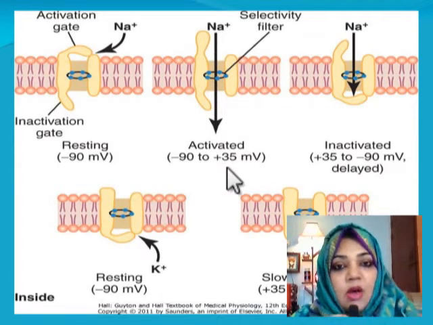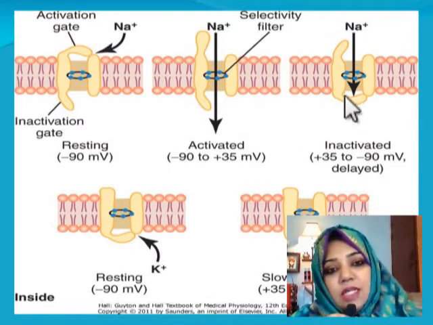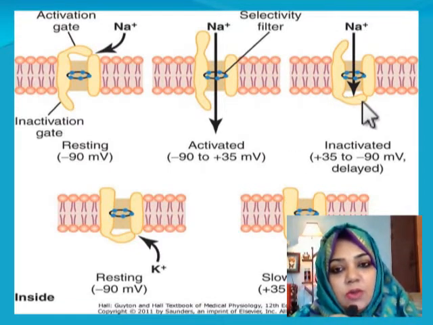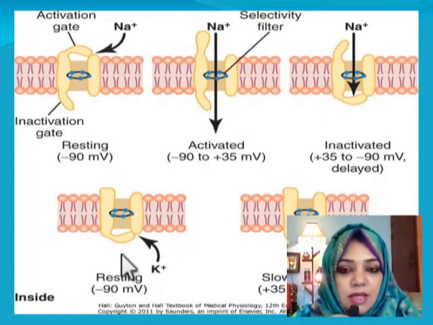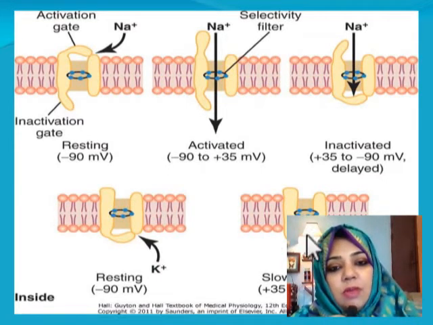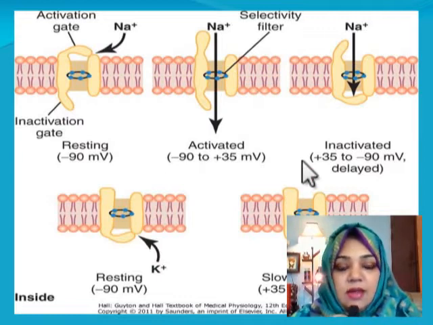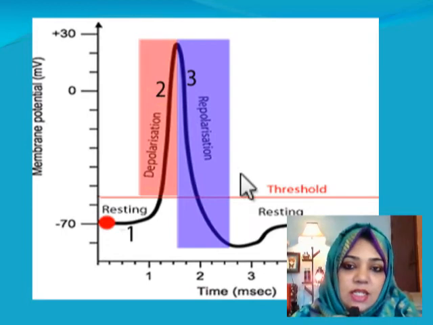It has become positive. Then the voltage gated sodium channels close, and the voltage gated potassium channels, which were closed, now open, and potassium ions move out of the cell, re-establishing the negative resting membrane potential.